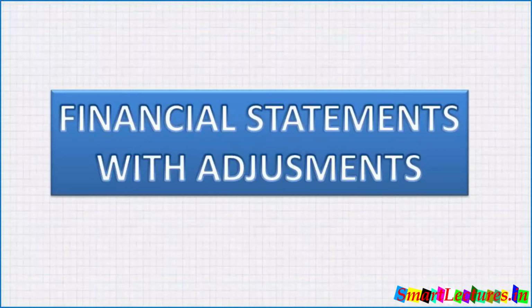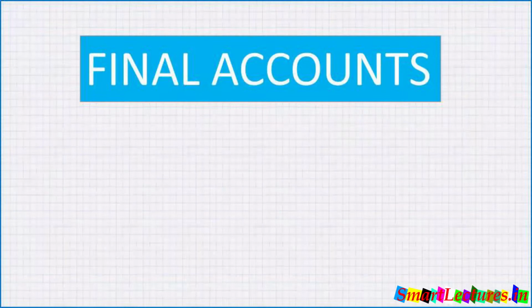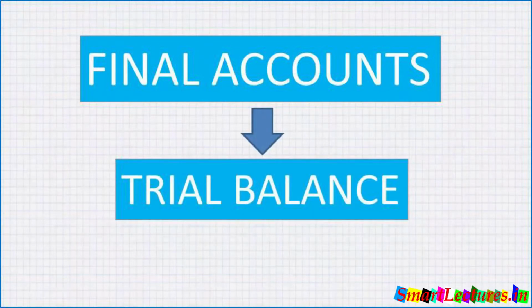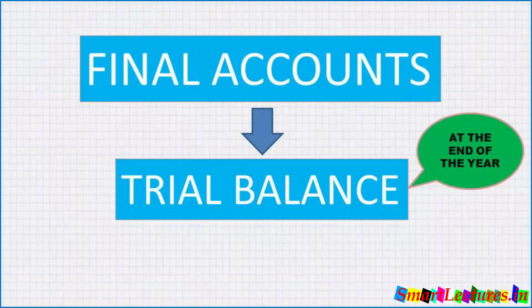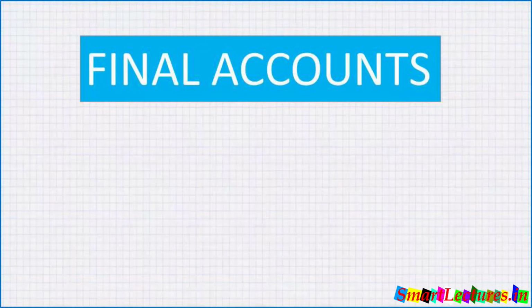Final accounts with adjustments, or you can say financial statements with adjustments. Let me remind you the final accounts which we have already learned in our previous episodes. Final accounts are prepared on the basis of trial balance, and trial balance is prepared at the end of the year. There are three parts of final accounts or financial statements.